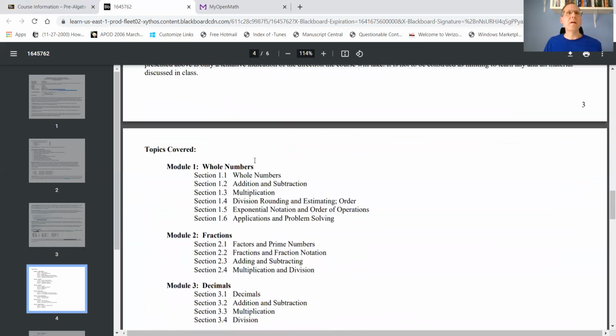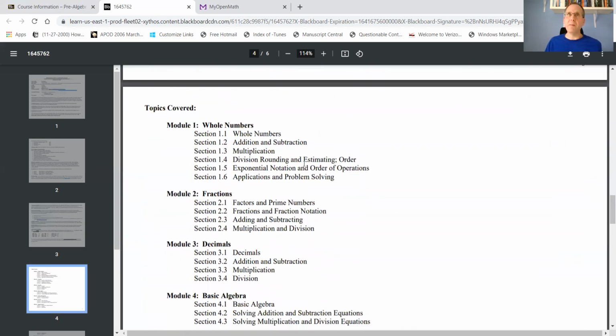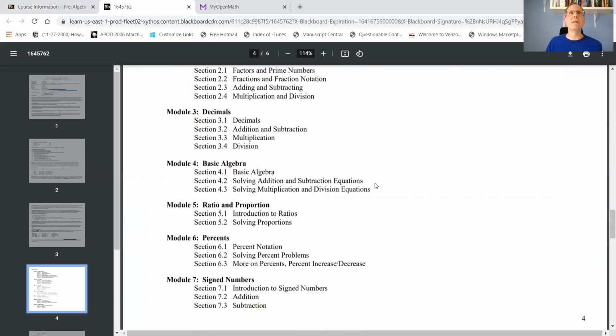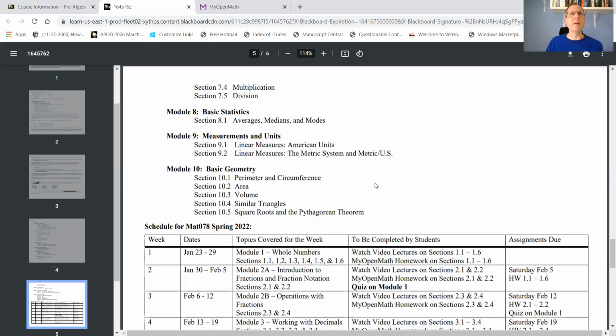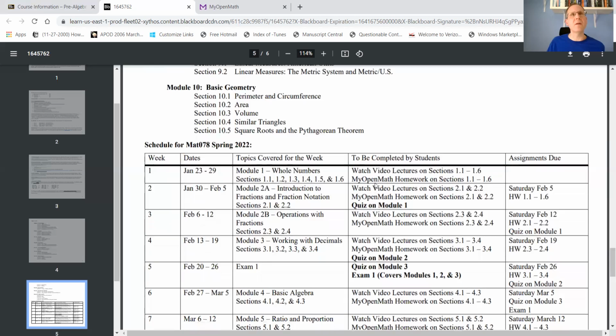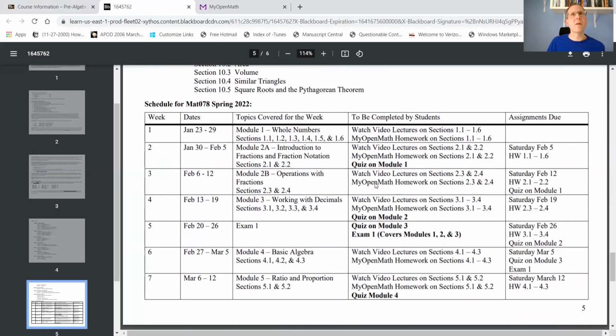Okay, so here are basically the 10 modules and what's going to be covered. And then let me get to the end here to the schedule. So let me explain the schedule. I basically have this outlined by week. And then there's a column, first of all, for the dates for that particular week, and then the topics that you should be looking at for that particular week, and then the work that you should be completing that week. And then the last column here is just when the assignments are due.